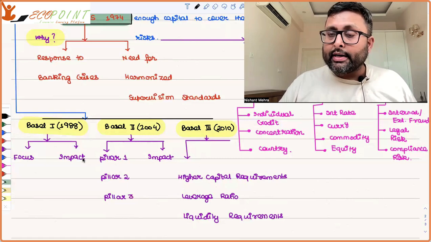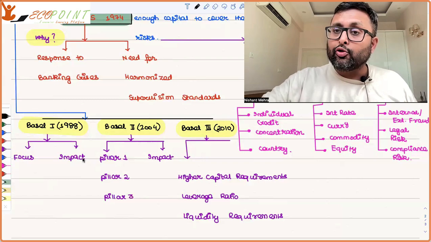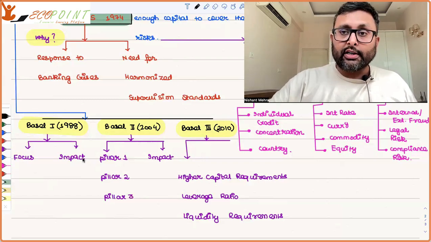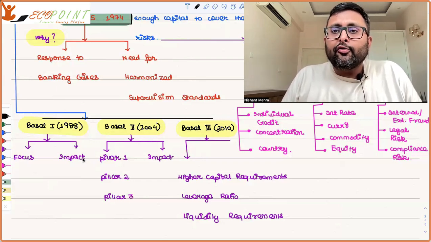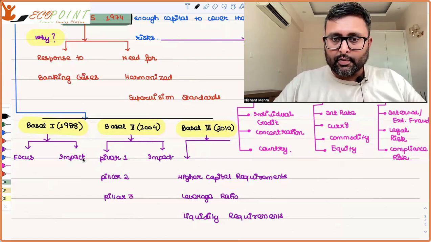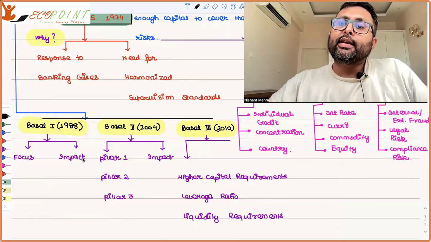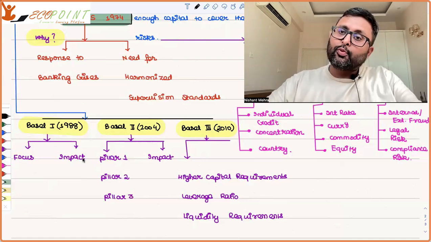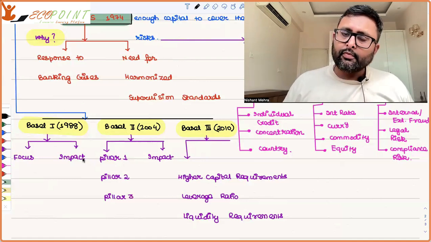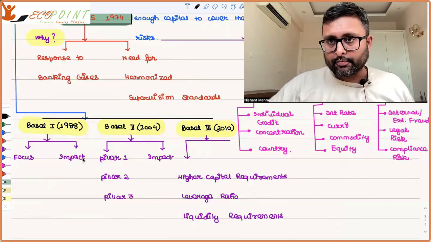But market discipline tells me, now you bank, you will have to tell the market properly how many loans you have, what is the amount of credit risk which you had earlier, what steps you have taken. So making more information public. That was the idea. And the impact was that it created more transparency in the banking sector. So the impact of Basel I was that it was providing some kind of cushion to the banking sector. The Basel II Accord created a certain kind of transparency in the banking sector.